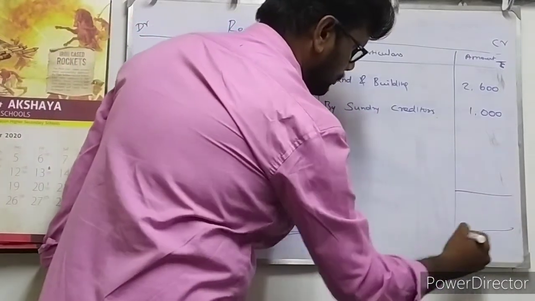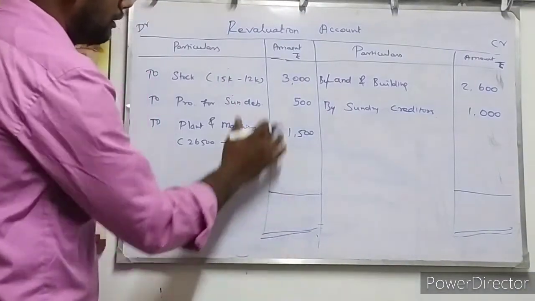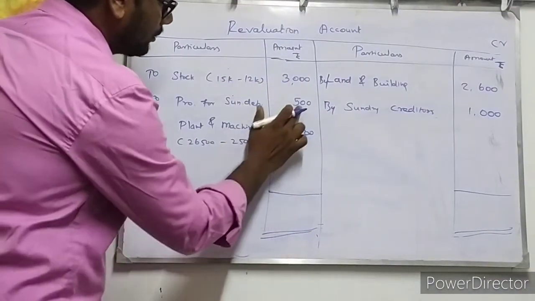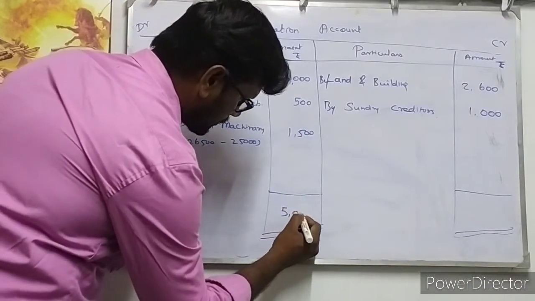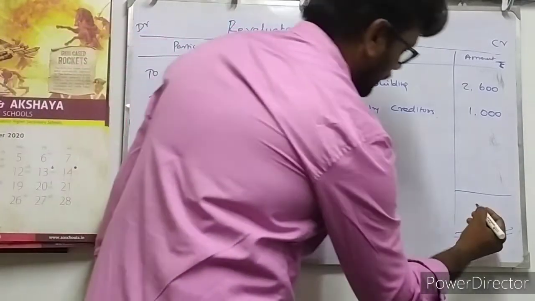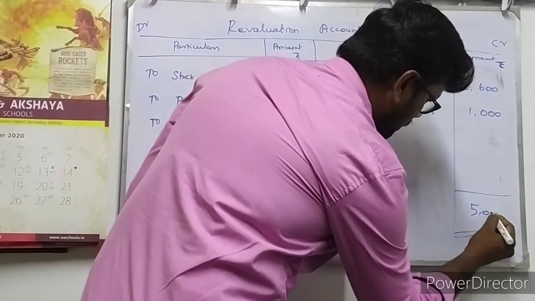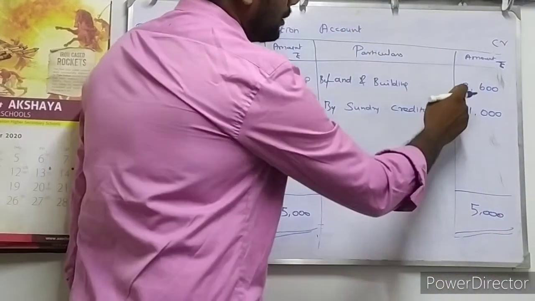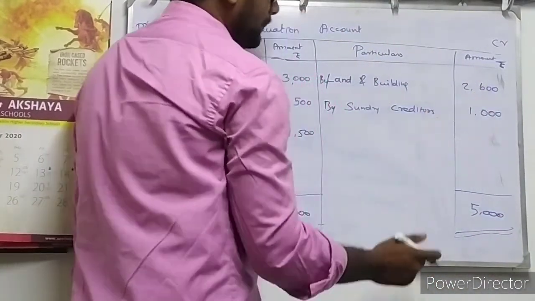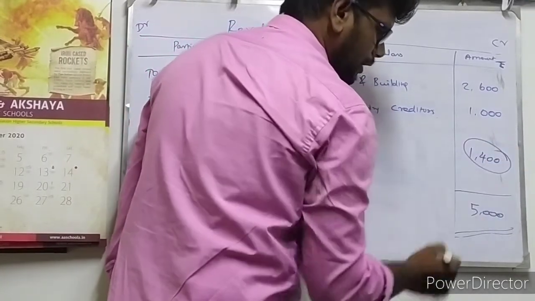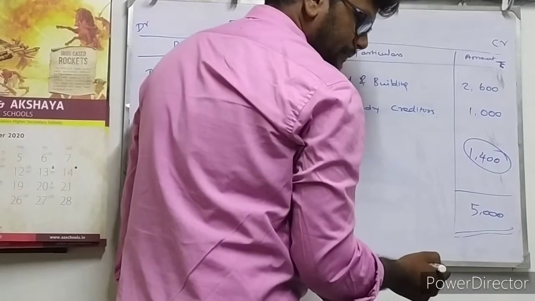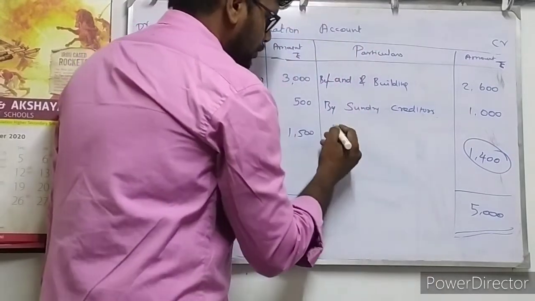So finally we are going to balance both sides. We are adding all the debit side amounts, 3,500 and 1,500, so collectively 5,000 rupees. 5,000 rupees we are expecting on the credit side of the revaluation account also. Only 3,600 comes. So 1,400 rupees is an imbalance, which is the revaluation loss.